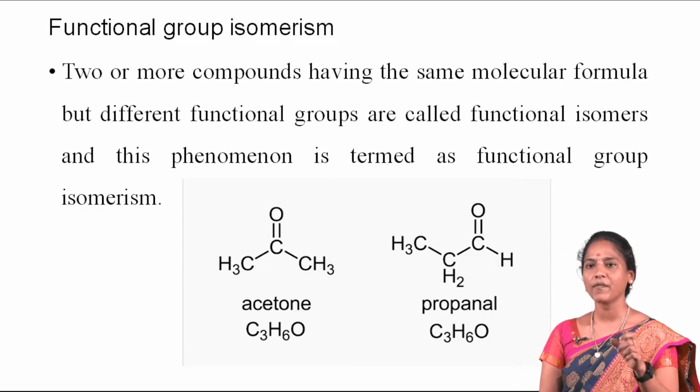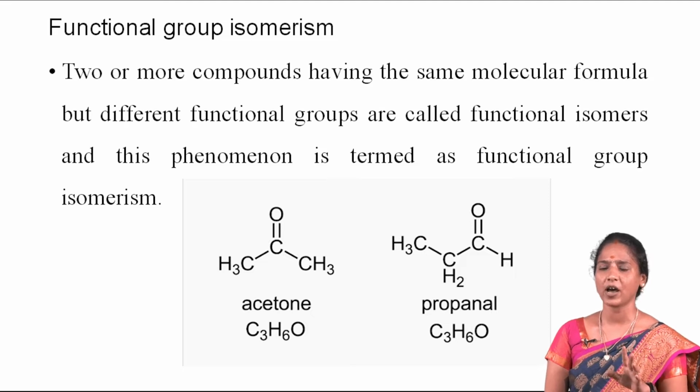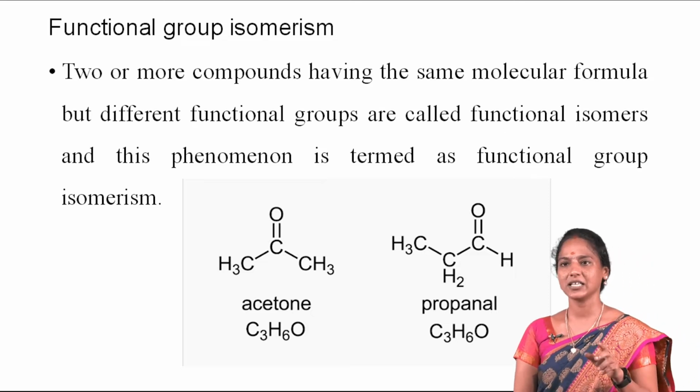It is an example of acetone and propanal. These two have the same molecular formula, but the arrangement of the functional group is very different. Ketone is C double bond O, and aldehyde is CHO.